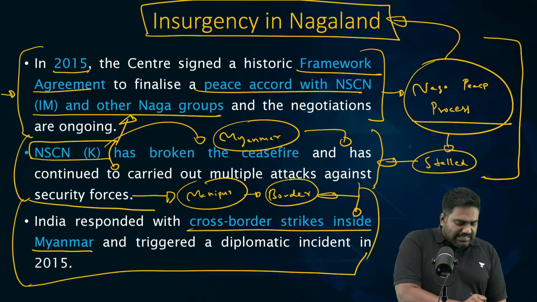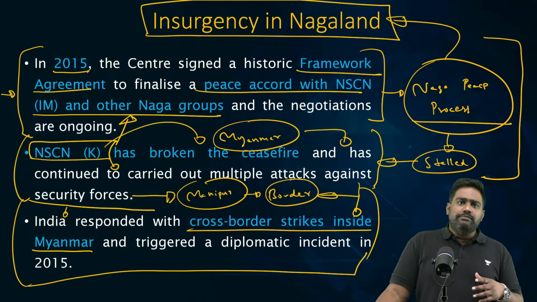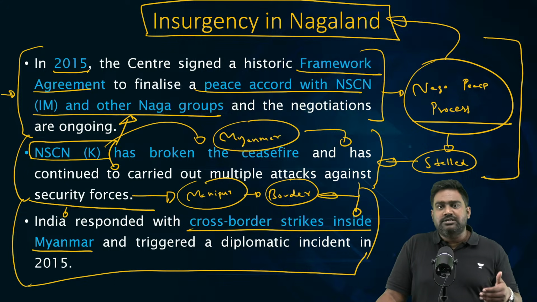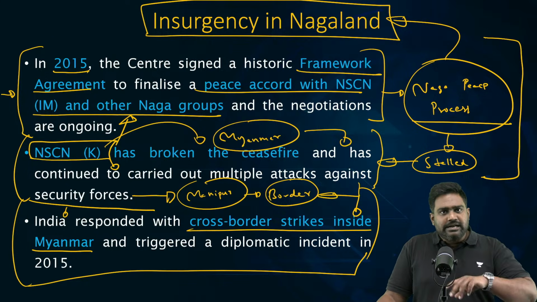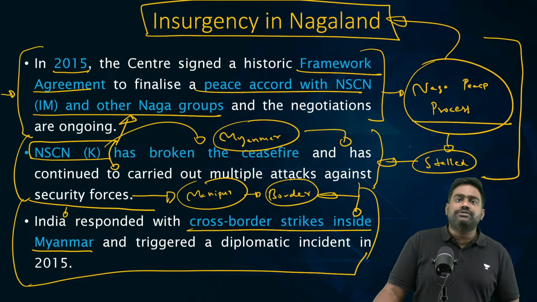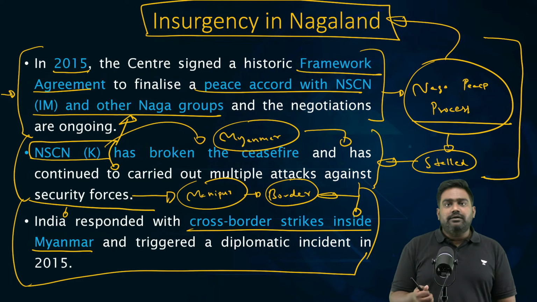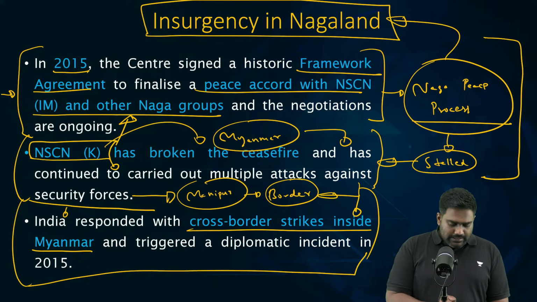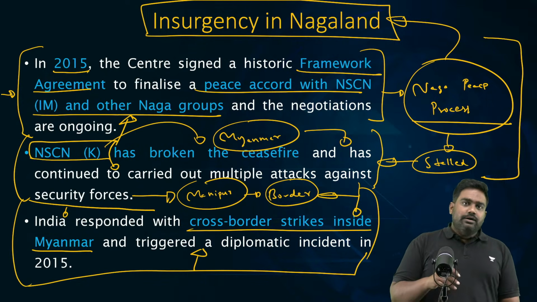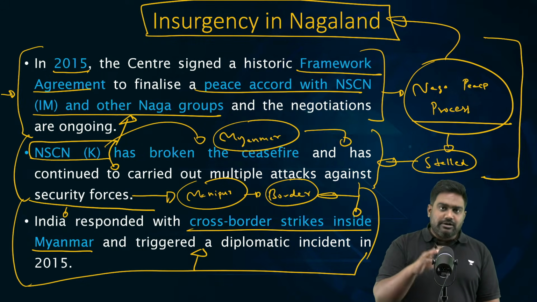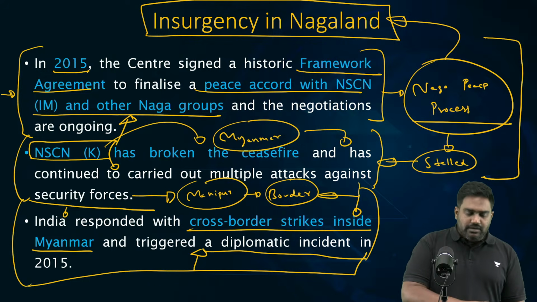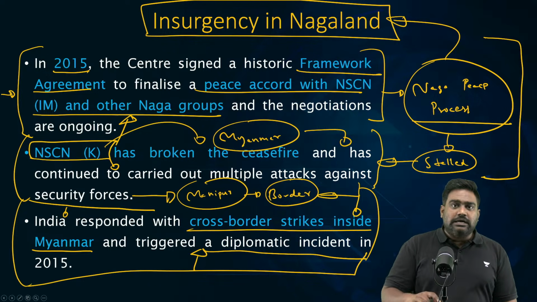Because, see, India and Myanmar have a tacit understanding. For many years, Myanmar has been allowing Indian forces to operate at least a few kilometers across the border to target the insurgent camps. But the understanding is that India doesn't speak about it. You don't acknowledge such covert operations. But when government leaders started claiming credit, trying to create a political brownie point for themselves, it generated a backlash from Myanmar, which affected our diplomatic ties. But it was a very successful operation where India dismantled some of the infrastructure of NSC and Kaplang and other insurgents operating across the border in Myanmar.